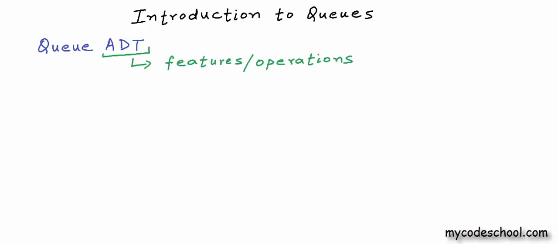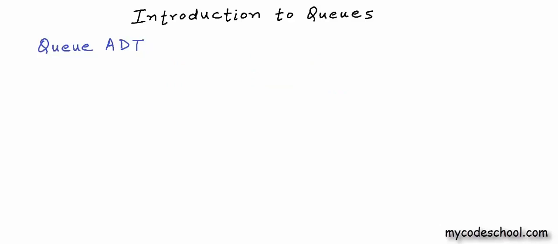Queue to queues. We are going to talk about queue ADT just the way we did it for stacks. First we are going to talk about queue as abstract data type, or ADT. As we know, when we talk about a data structure as abstract data type, we define only the features or operations available with the data structure and do not go into implementation details. We will see possible implementations in later lessons. In this lesson, we are only going to discuss the logical view of the queue data structure. Okay, so let's get started.